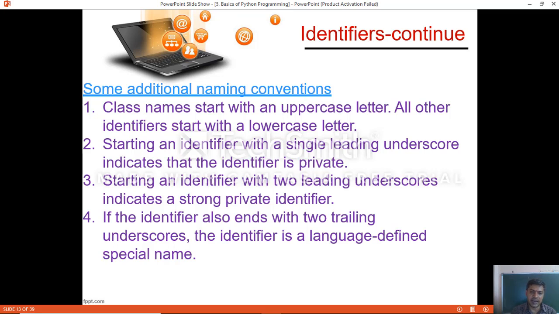This concept of private member variable will be understood when you proceed with the advanced concept of Python programming, object oriented programming, as we call it. Starting an identifier with two leading underscores indicates a strong private identifier. If the identifier also ends with two trailing underscores, the identifier is a language defined special name.